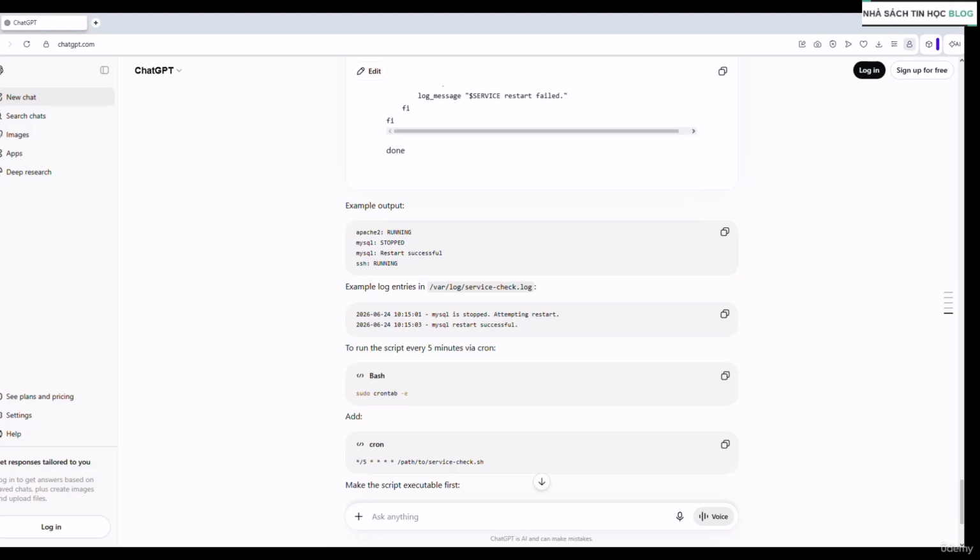So to summarize, vague prompts get vague scripts. So always make sure you're including the task, the environment, the expected output, and any constraints. Use the conversation to iterate and build on what you've got, and ask it to explain the code so you actually understand what you're running.